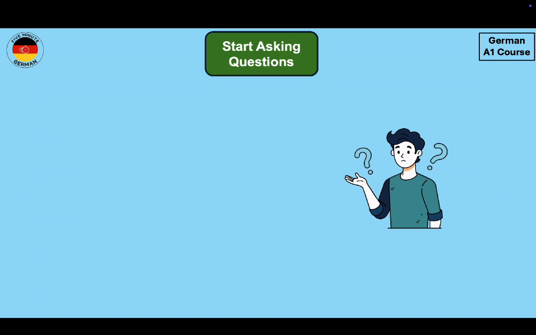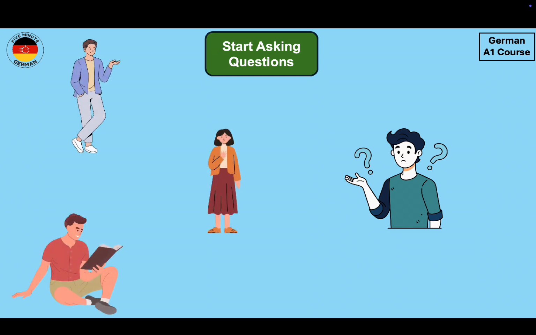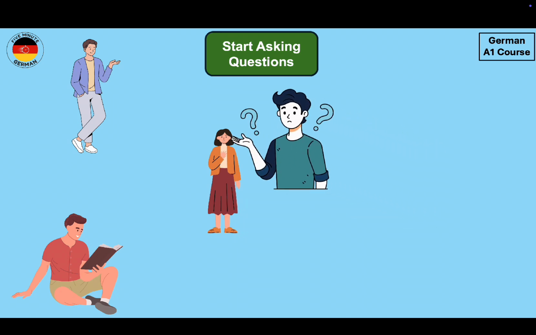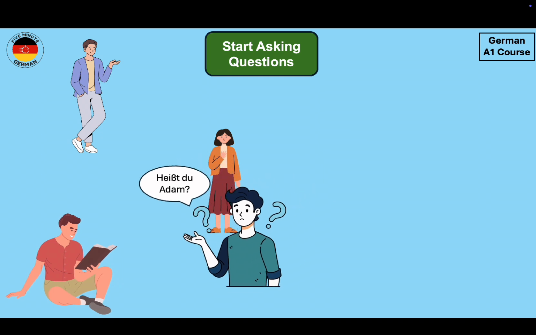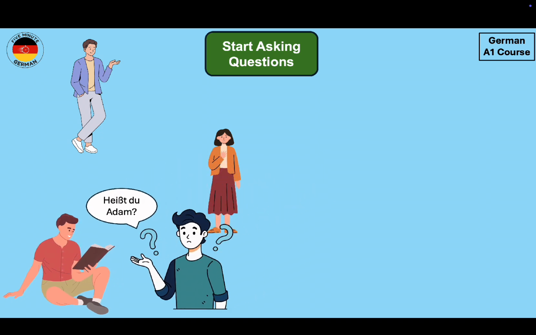So with this we come to the end of the lesson. Now that you have learned how to ask Ja, Nein Fragen, you should go out and start practicing by asking other people questions. The more you ask these questions, the more you will improve, and it will be easier for you to ask questions and also to answer them.